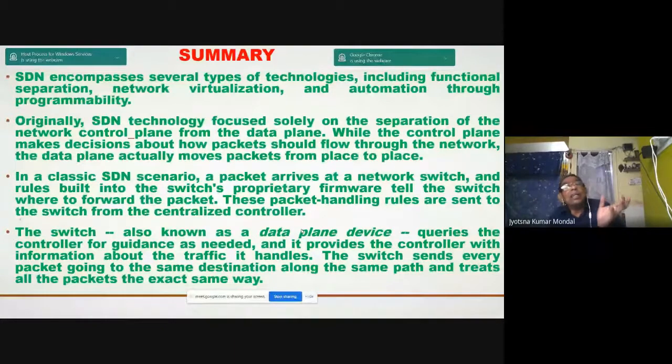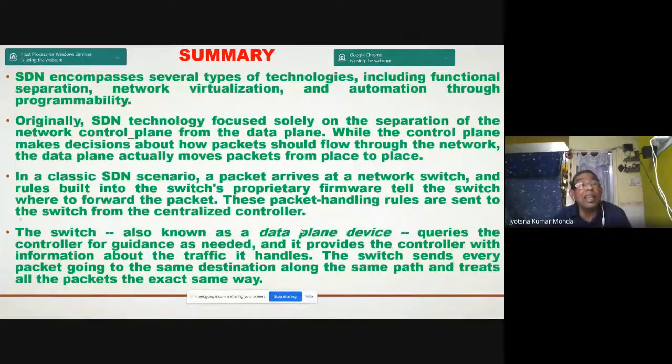Now, summary. SDN encompasses several types of technologies, including functional separation, network virtualization, and automation through programmability. Originally SDN technology focused solely on the separation of the network control plane from the data plane. The control plane makes the decision about how packets should flow through the network. The data plane actually moves packets from place to place.